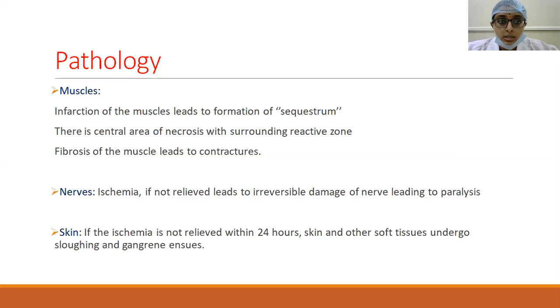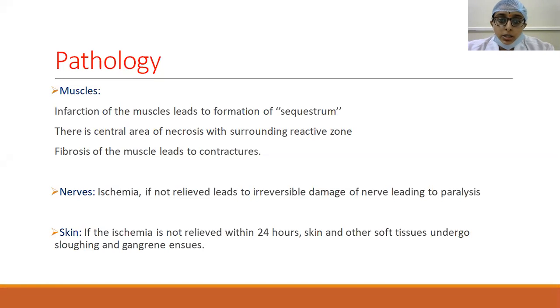Now let us see the different pathological features. Suppose muscles, just like bone, even there will be formation of sequestrum in the muscle. Infarction of muscles leads to the formation of sequestrum. So whenever there is a muscle mass, there will be a central area of necrosis and surrounding reactive zone, which leads to the fibrosis of the muscle and leads to contracture. All this pathology you must have heard when we were discussing about VIC. So thus muscles will be affected.